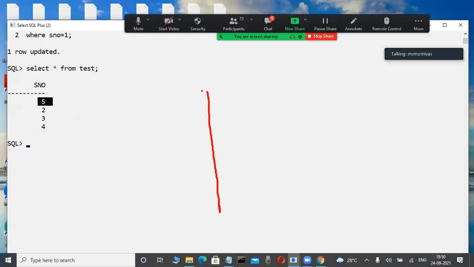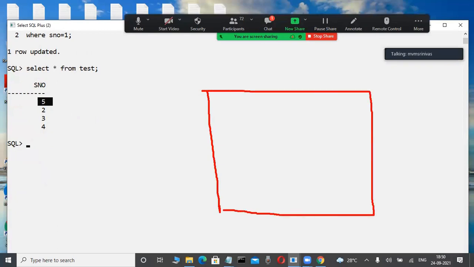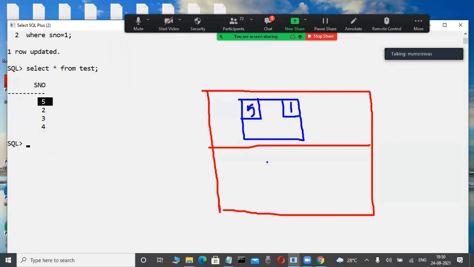Now observe it here. This test table is in the hard disk only. Practically, this 5 is in a buffer, the new value. The old value, 1, is in the memory area. In the hard disk there are some files; the tables are available in the hard disk. Through this it is easily understandable, don't worry. Here 1, 2, 3, 4 is there. Now I want to save this 5 permanently into the hard disk. Why? Because maybe tomorrow, the day after tomorrow, or after 1 year also, I want the same data. I want to save this transaction.